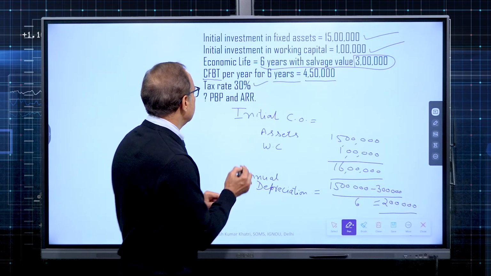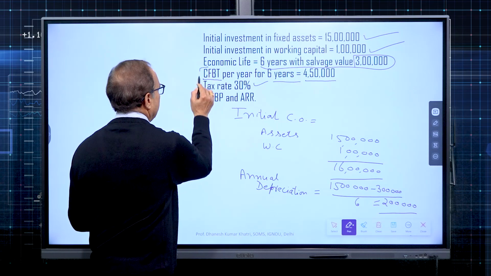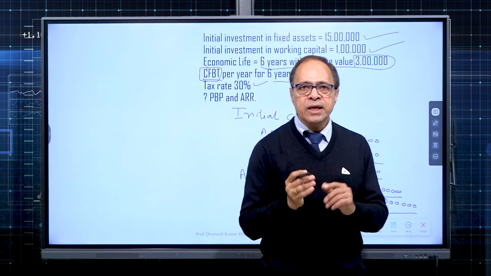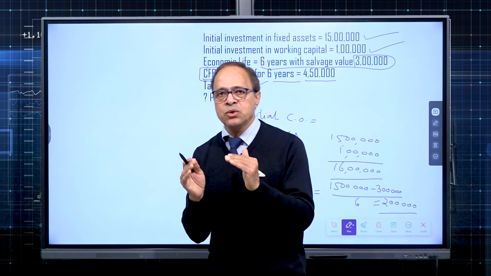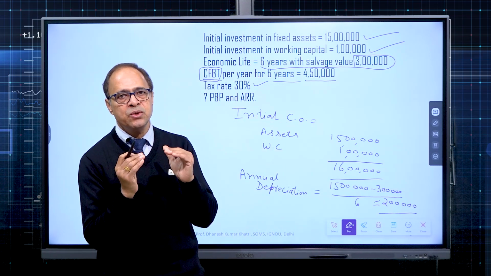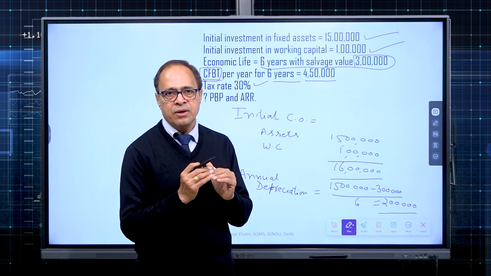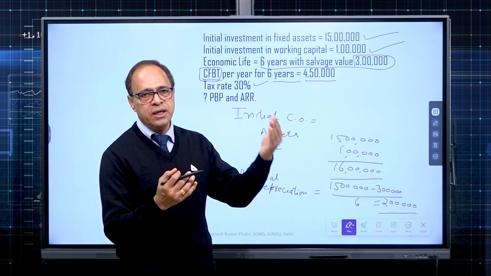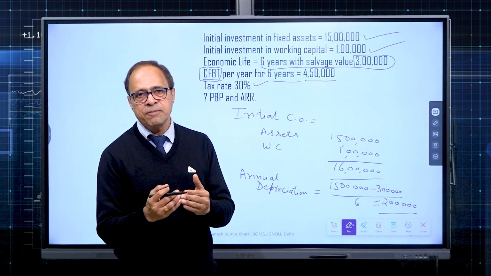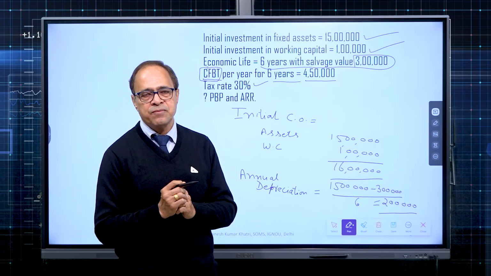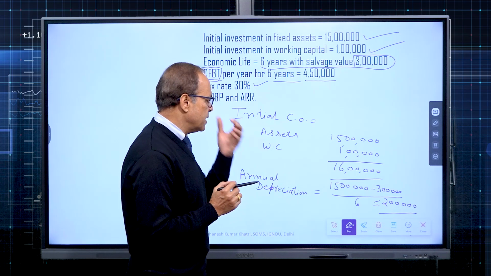Now, what are we given further? CFBT. Now you might be surprised why working capital is not subject to depreciation. We always provide depreciation on fixed assets. The reason being, fixed assets get used up year on year, they generate utility, and to show that utility as an expense, we charge depreciation year on year.